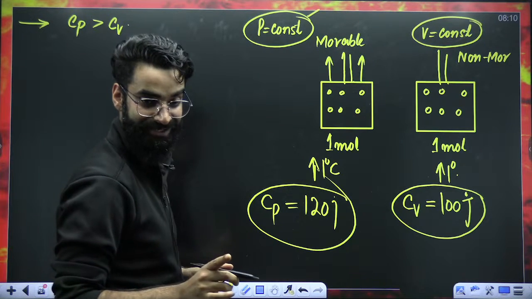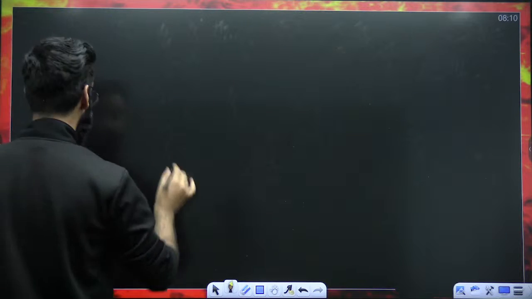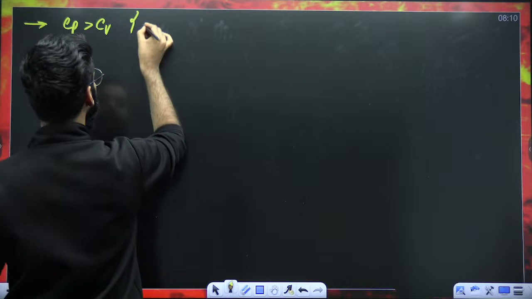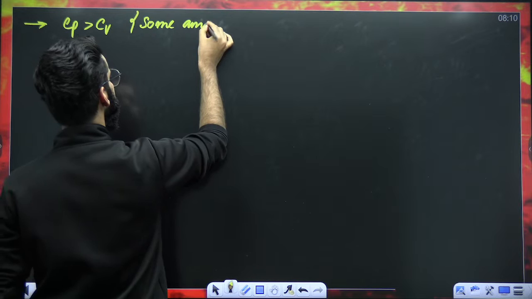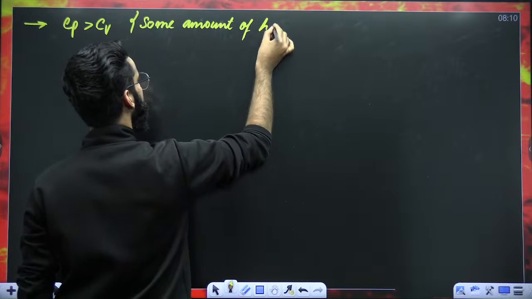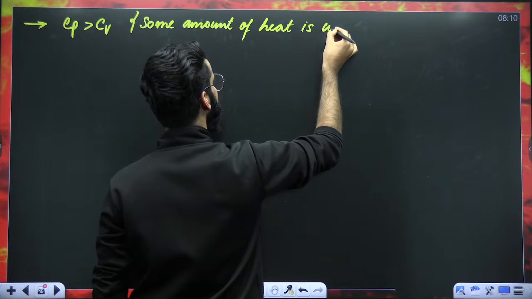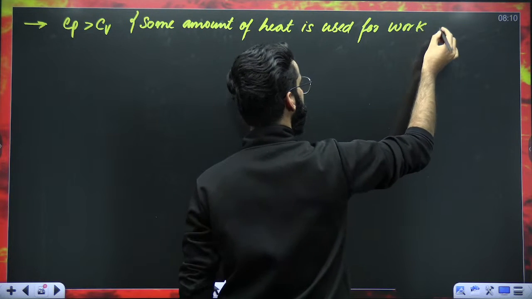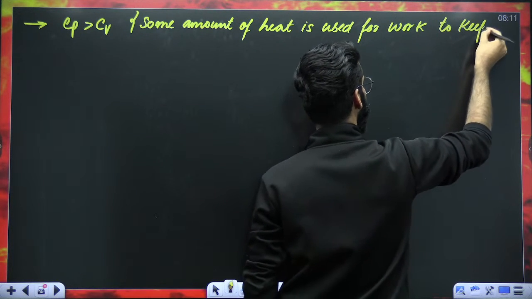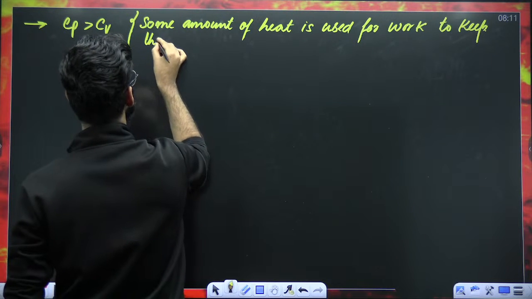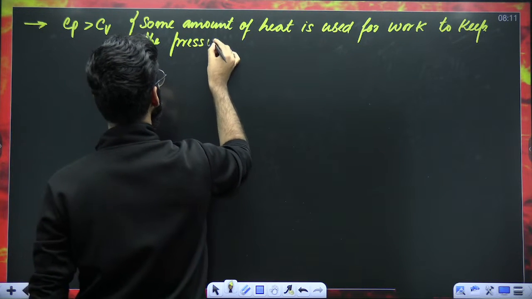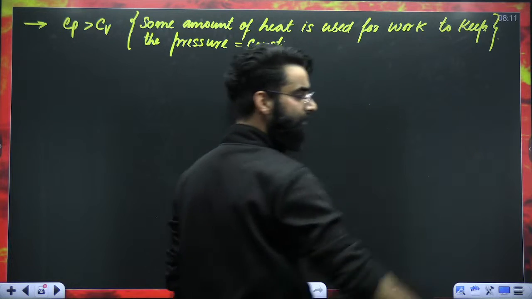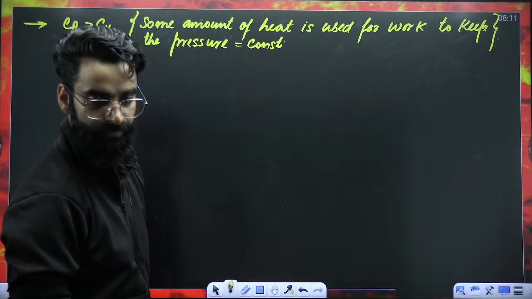I hope this statement is clear to you. Yeah? Let me know in the chat if it is clear. As I told you, Cp for a gas is always greater than Cv. Why? Because some amount of heat is used for work to keep the pressure constant. To keep the pressure of the gas fixed. I hope this is clear. So Cp is always greater than Cv.